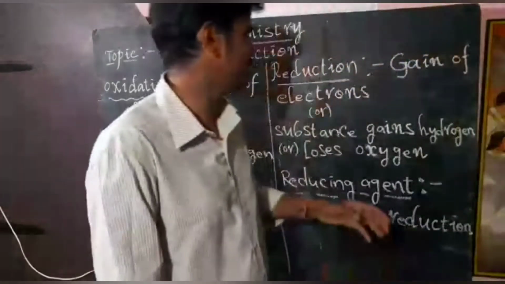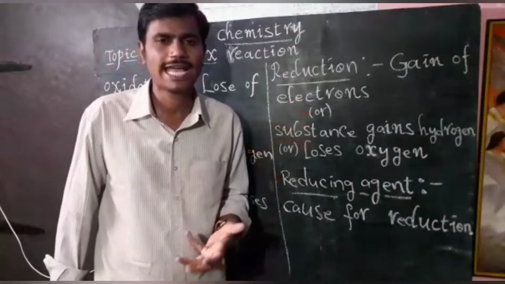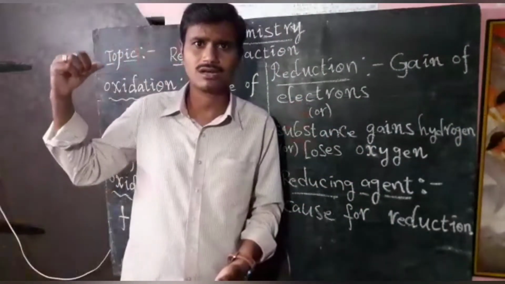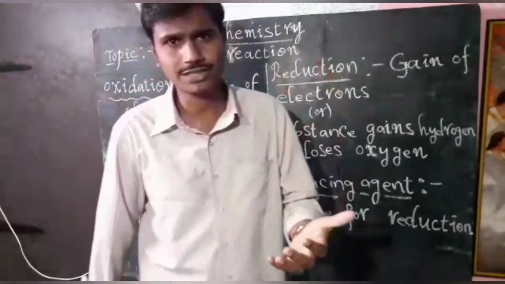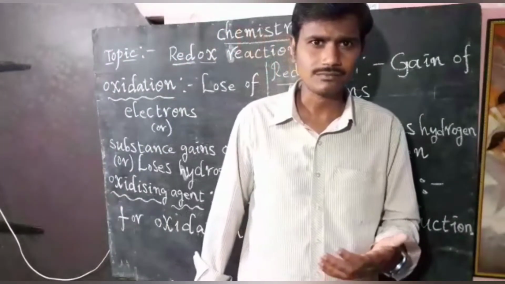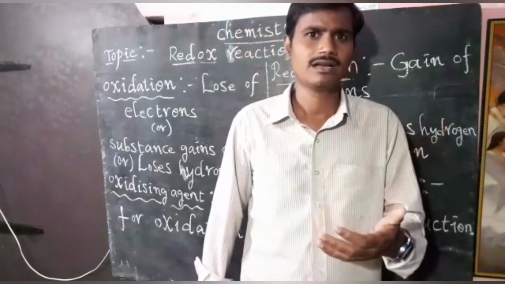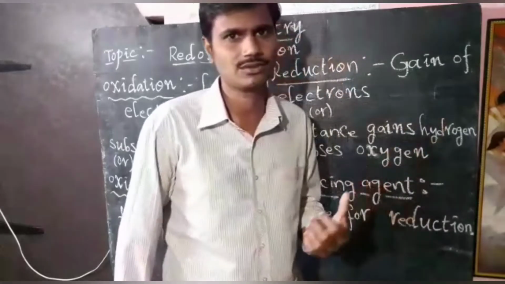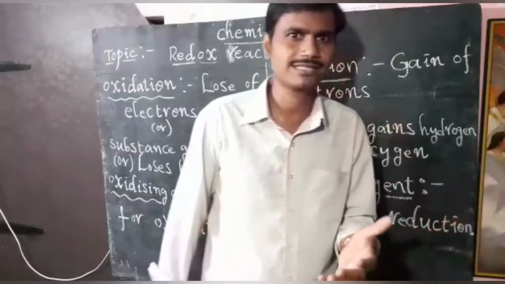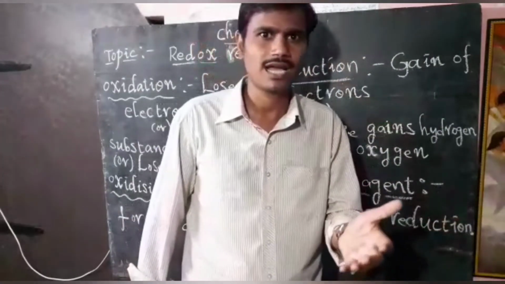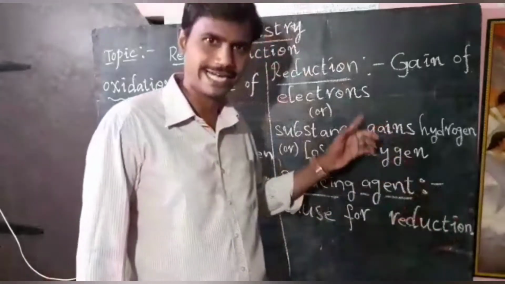Similarly, we can see reduction. Reduction means gain of electrons. Oxidation means loss of electrons. Reduction means gain of electrons. One more definition for reduction is gain of hydrogen or loss of oxygen. Simply, we can say a substance that gains hydrogen or loses oxygen is known as reduction.